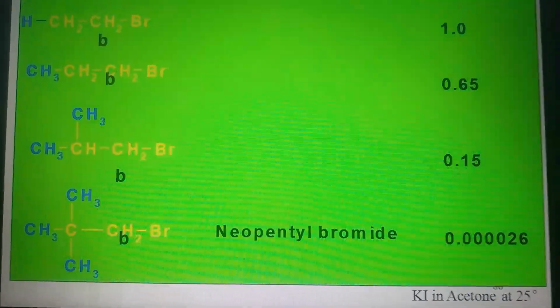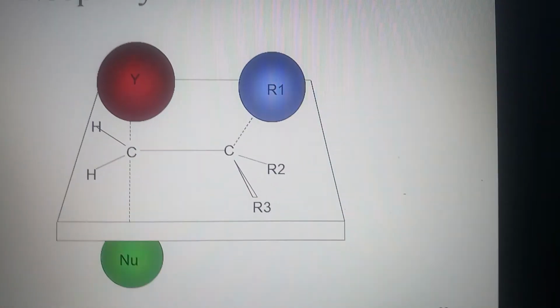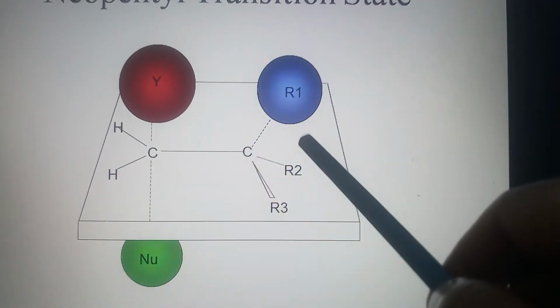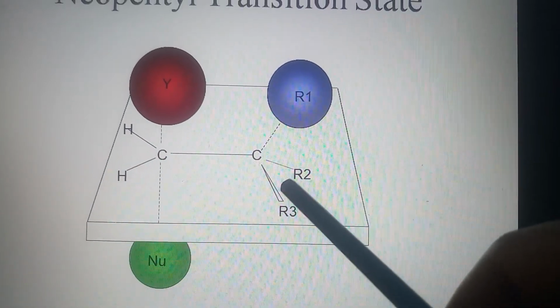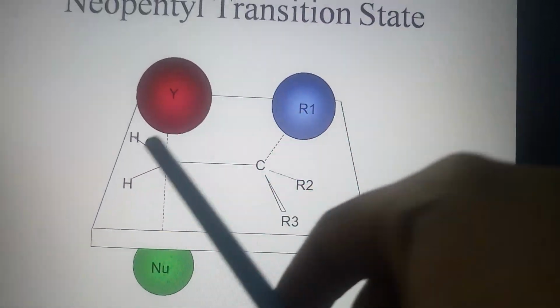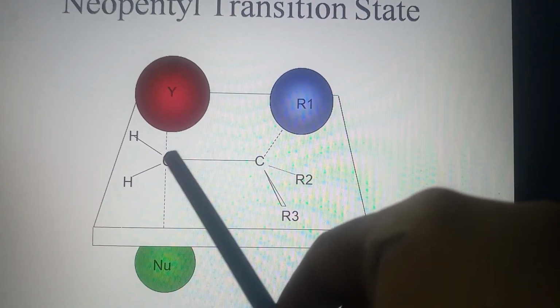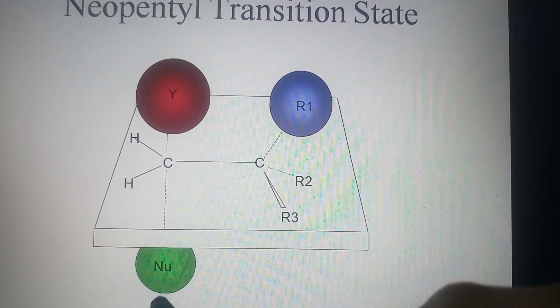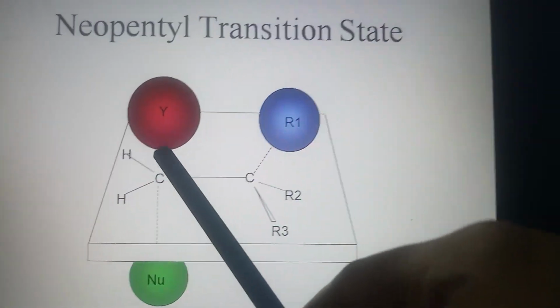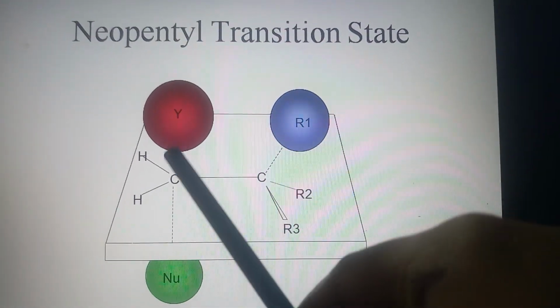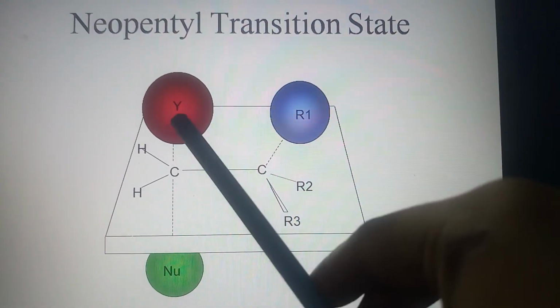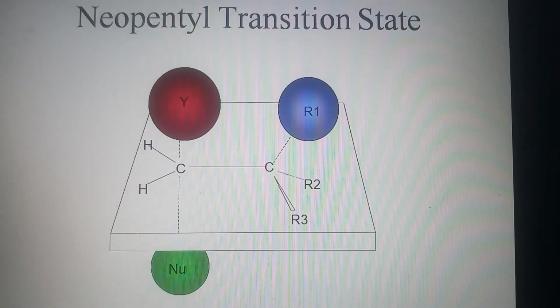Why? In this diagram, you can see the presence of 3 bulky groups. So, though the carbon is a primary one, the incoming nucleophile is sterically hindered to do the reaction in SN2 way.